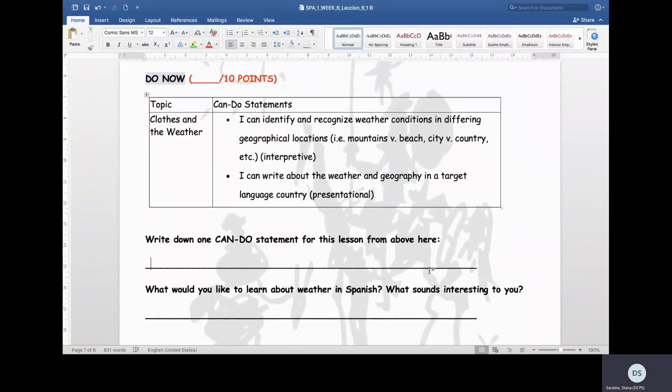You can copy and paste here the can-do statements that resonate with you. And tell me, what would you like to learn about the weather in Spanish? And what sounds interesting to you? You can write this in English.